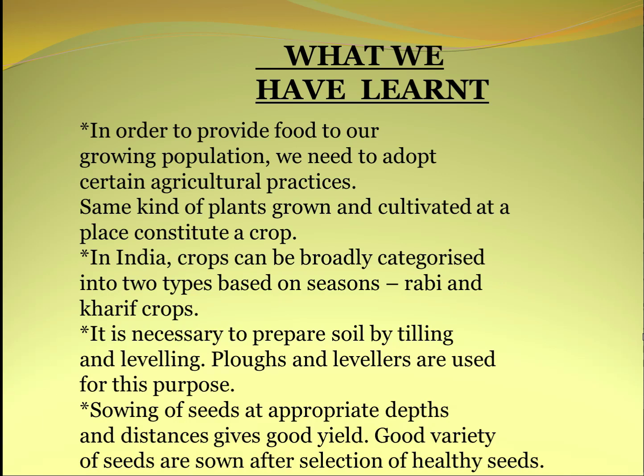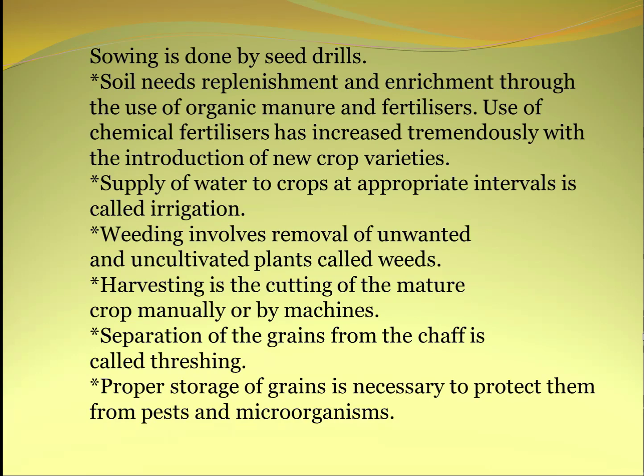Plows and levelers are used for this purpose. Sowing of seeds at appropriate depths and distances gives good yield. Good variety of seeds are sown after selection of healthy seeds. Sowing is done by seed drills, and soil needs replenishment and enrichment through the use of organic manure and fertilizers. The use of chemical fertilizers has increased tremendously with the introduction of new crop varieties.